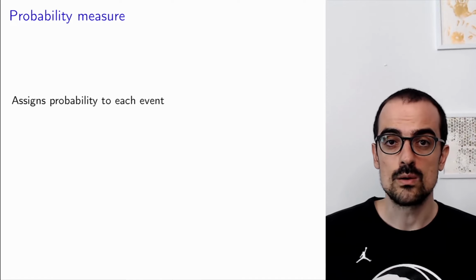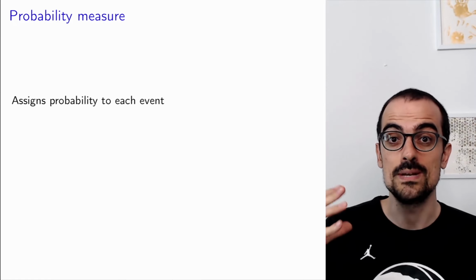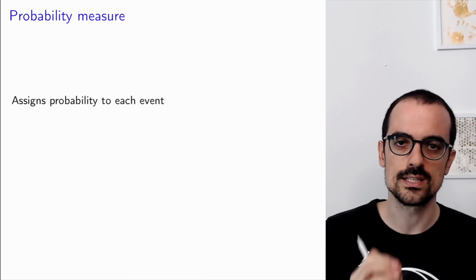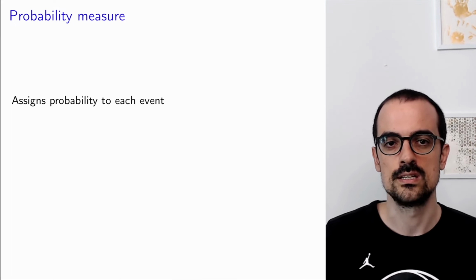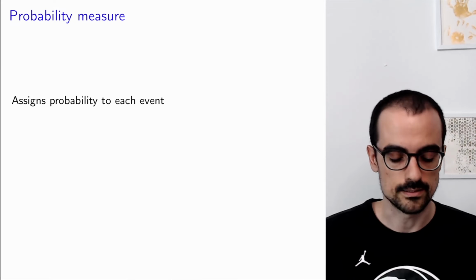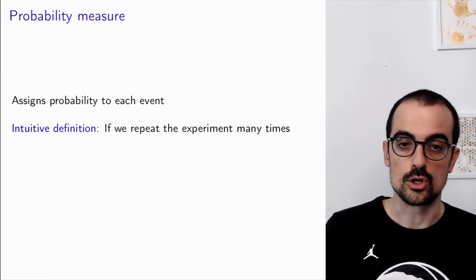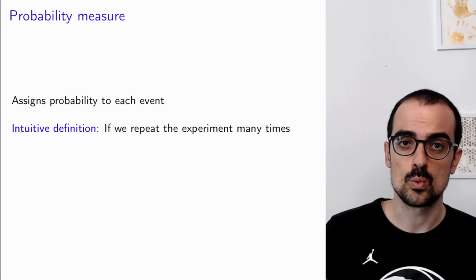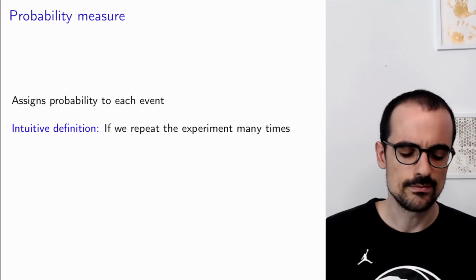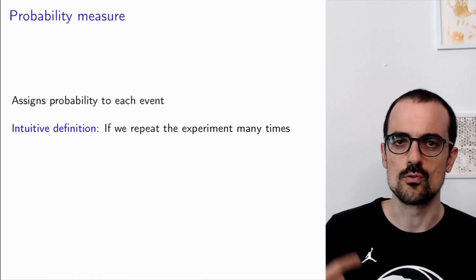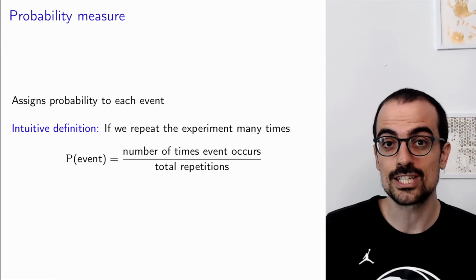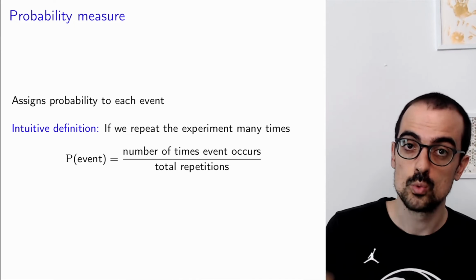All right, so within a probability space, we have a probability measure, which is just a fancy word for a function that tells us what is the probability of each of the events that we're considering. So this probability measure assigns a probability to each event. We're going to go back to our intuitive definition. What does this probability of an event mean? It means that if we could repeat the experiment over and over and over, then the probability would be the fraction of times that the outcome would be in the event.